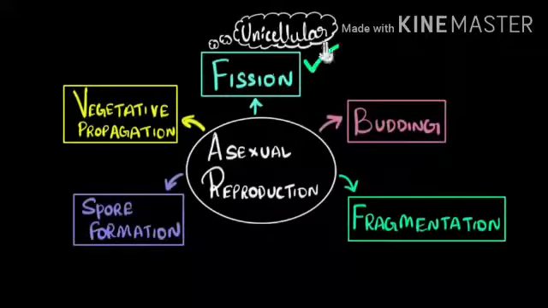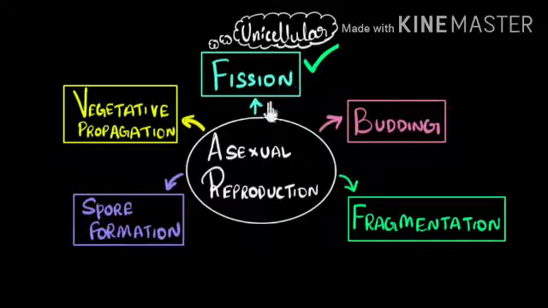Good morning, dear students. Today we'll study about the other mode of reproduction that is called budding. Children, fission was the method for unicellular organisms, and today we'll study the methods which are for multicellular organisms especially.